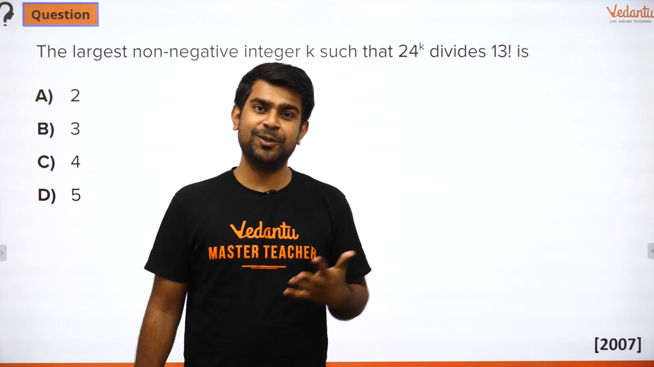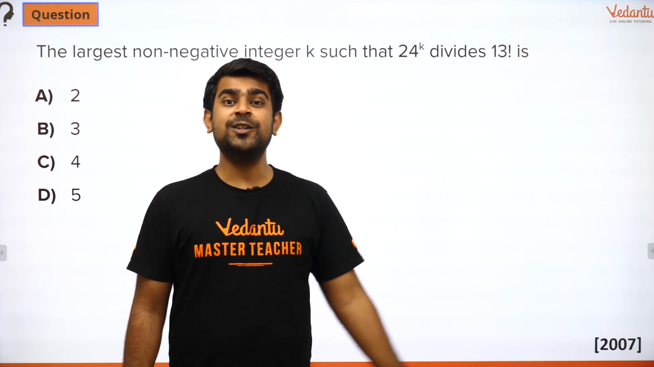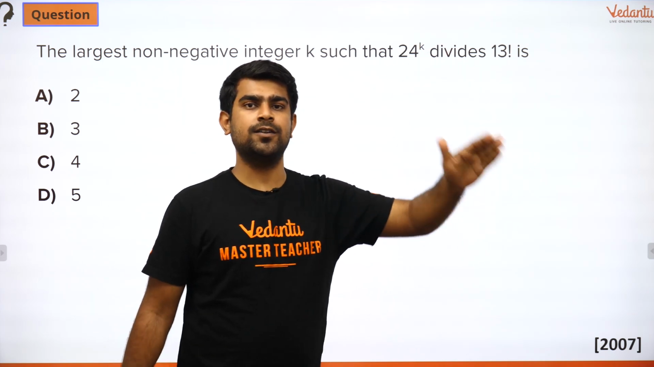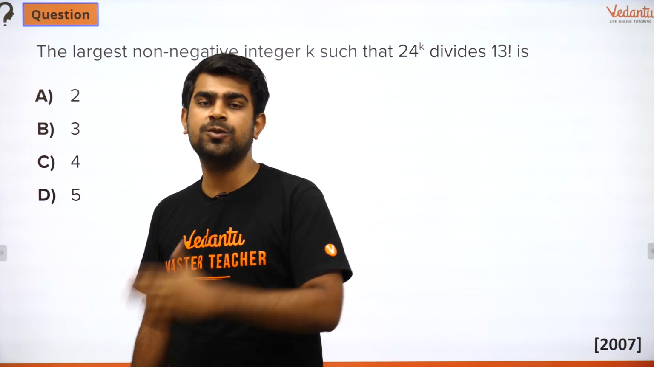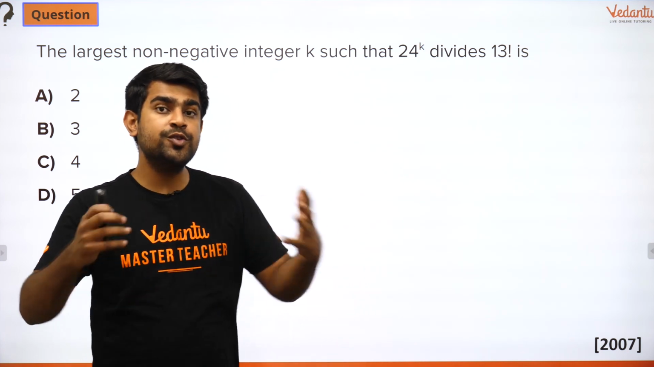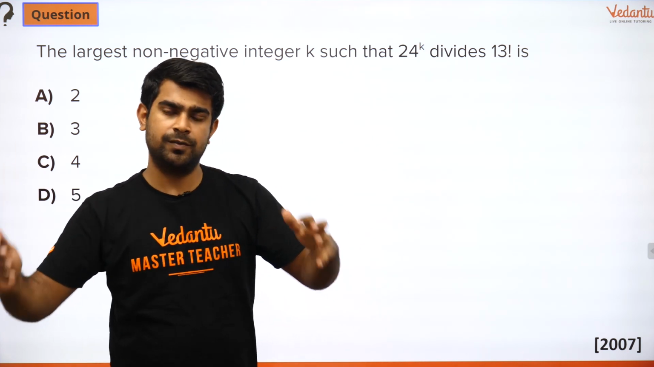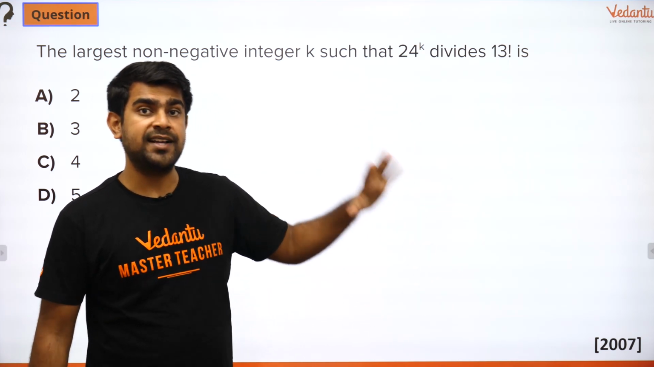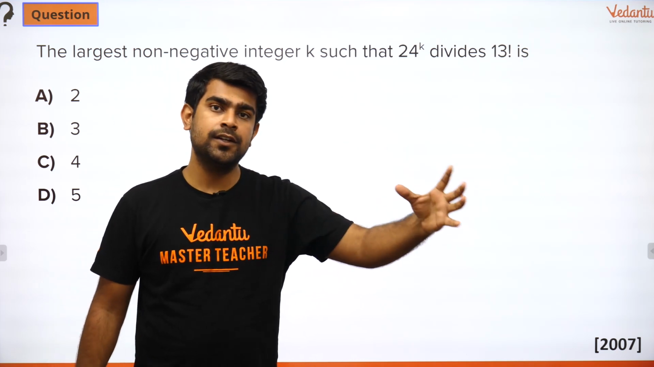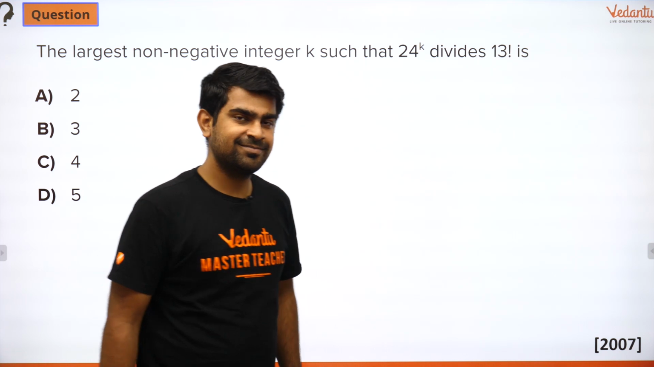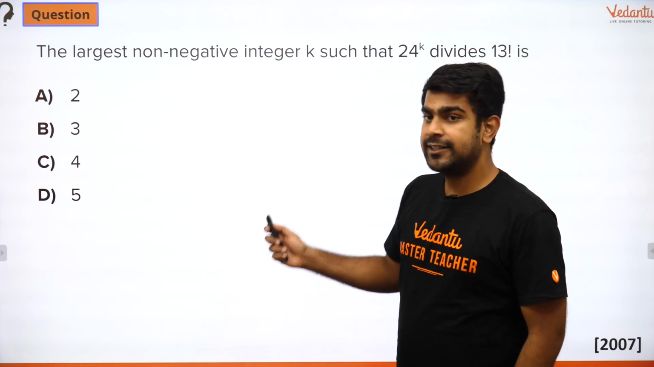That might come across, I know. But still, 13 factorial, you should know the meaning of it. Factorial means the product of all numbers starting from 1 up to that given number. When you do that, it produces a large number, and that large number will definitely be divisible by 24. But I'm not asking just about 24, I'm asking about 24 to the power k, and that k you have to find out. So you guys can try it out.